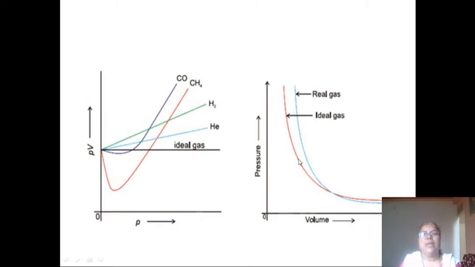It is the Andrews experiment on CO2 gas. Okay. So in case of ideal gases, the graph of pressure versus volume is a rectangular hyperbola. Okay, and this rectangular hyperbola is the isotherm in case of ideal gases, while in case of real gases this rectangular hyperbola changes.